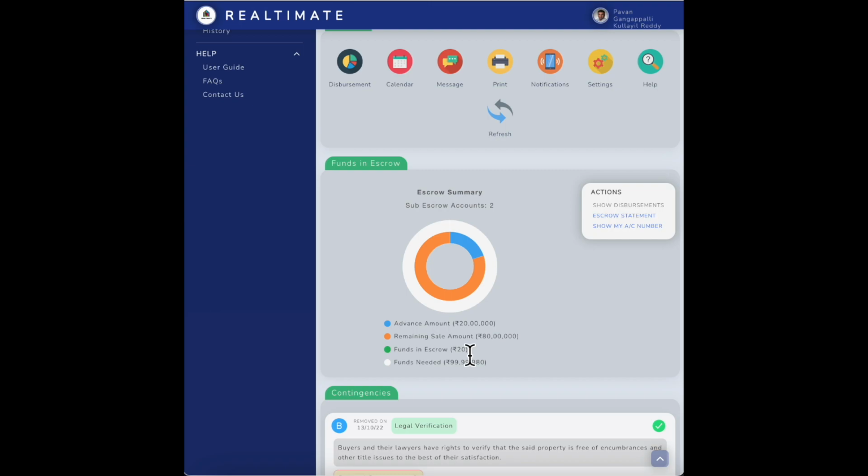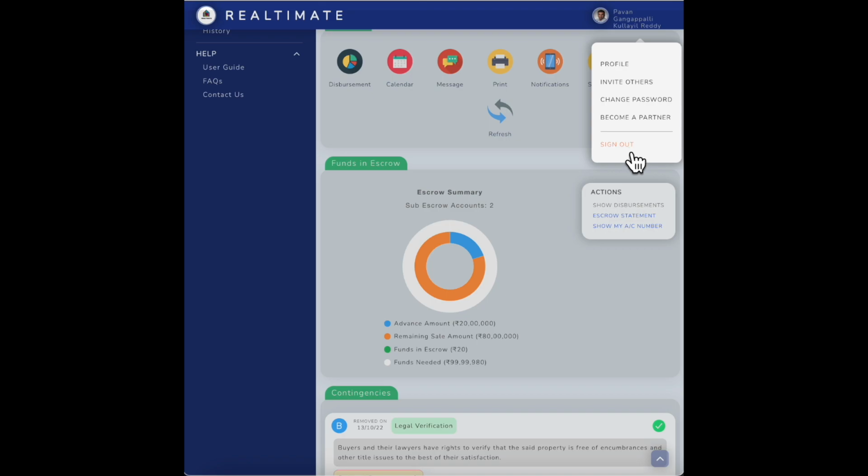Okay, right now there's only 20 rupees, but in a real life scenario, what we expect is the buyer will at least get the advance amount, and any kind of difference between the loan and the advance amount will also be brought through the escrow and be dispersed through the escrow to the seller after the property registration. So that's the whole process.